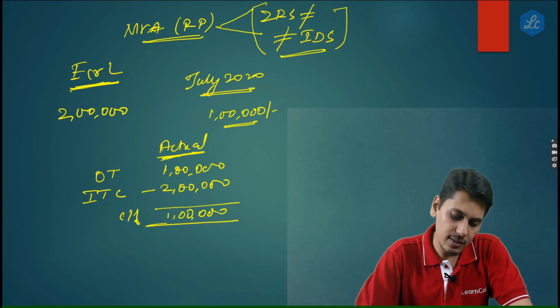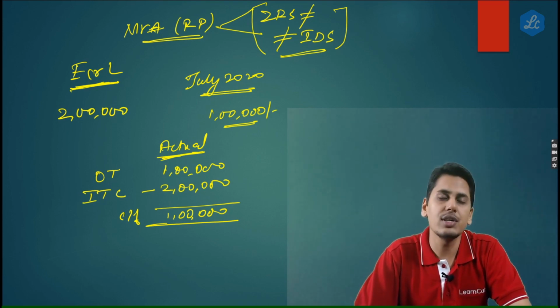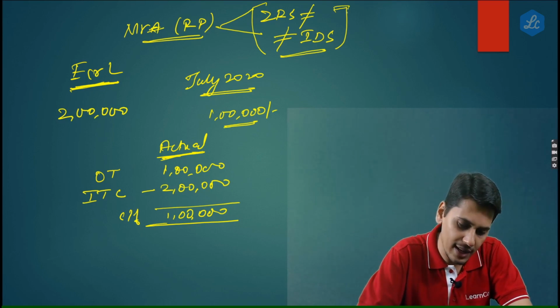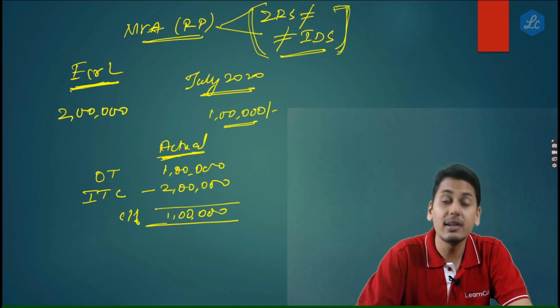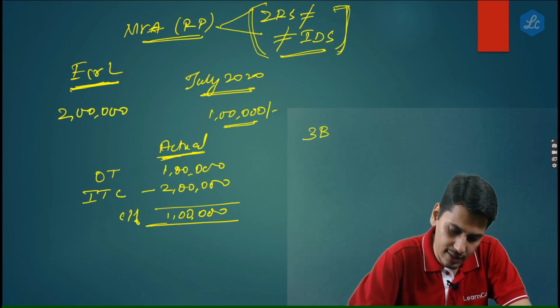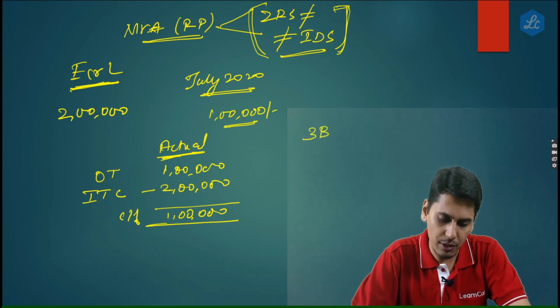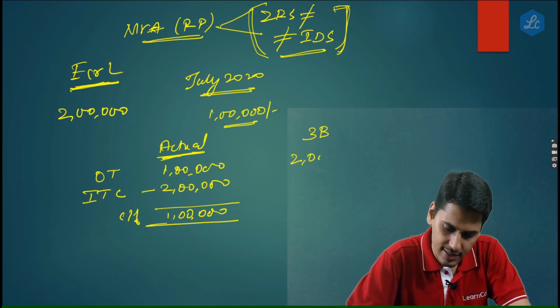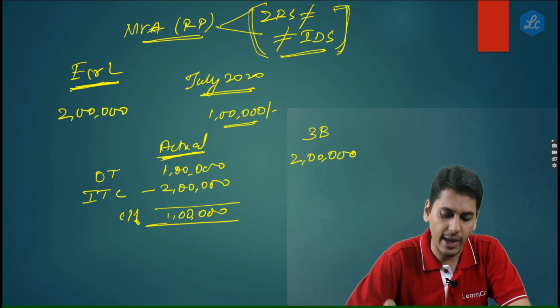Now friends, this person plans to encash his electronic credit ledger, knowing the fact that other than these two reasons, refund is not possible. But what he does is, in his GSTR 3B, he says his output tax is 2 lakhs.